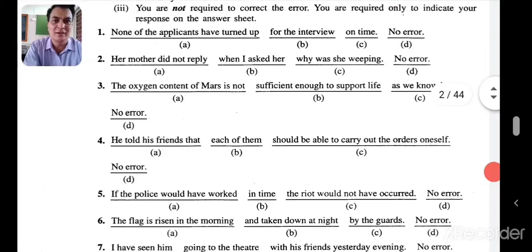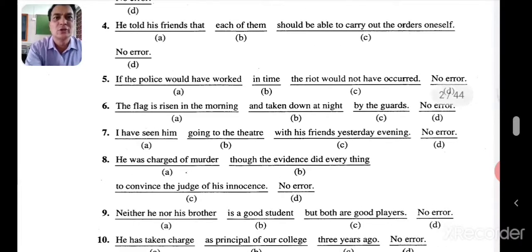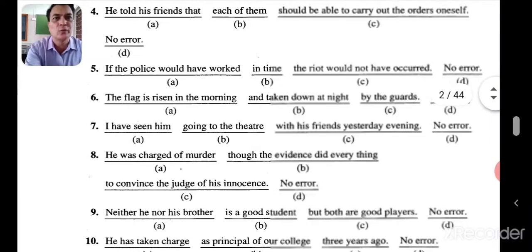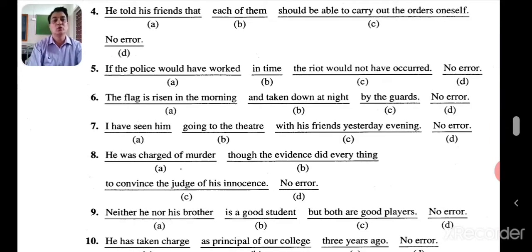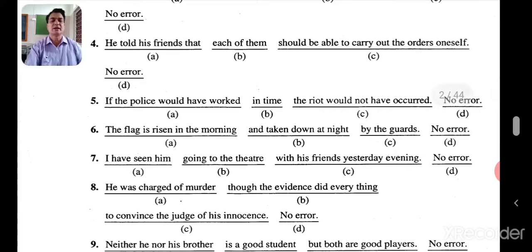Spotting the errors. So already we have seen 3. Now let's go to the 4th one. Shall we? Yes, let's go to the 4th one. He told his friends that each of them should be able to carry out the orders oneself. Now each of them should be able to carry out the orders oneself. Now oneself, that's a reflexive pronoun, and there is something wrong with that. Oneself will come only when one is there as a pronoun.